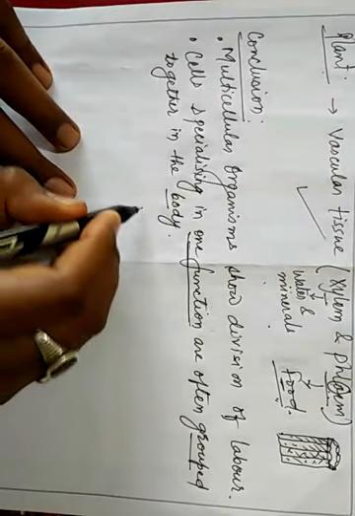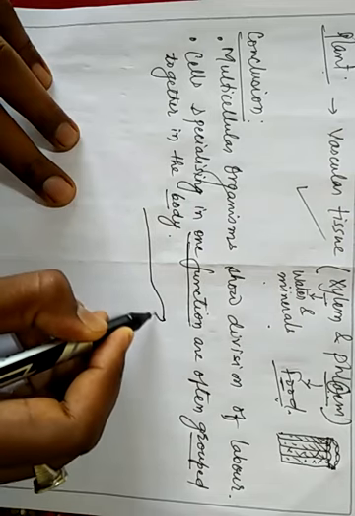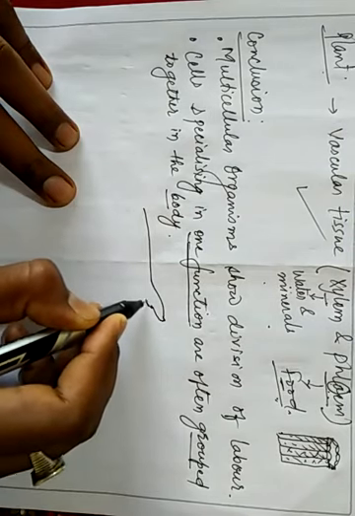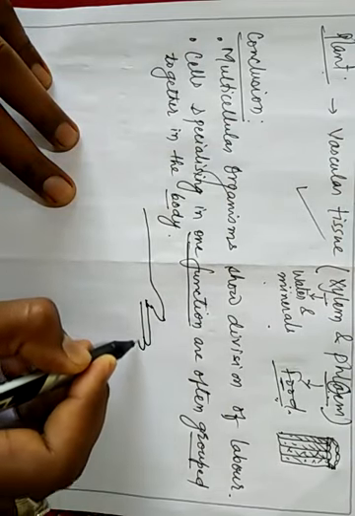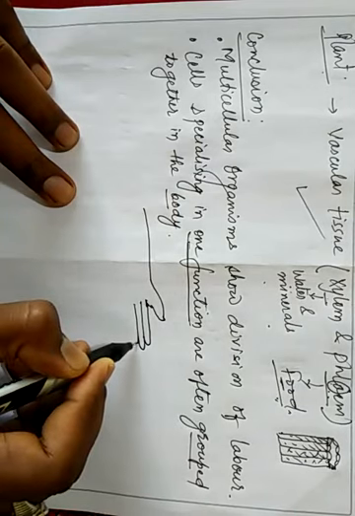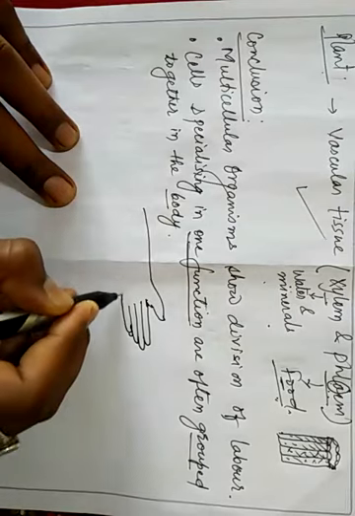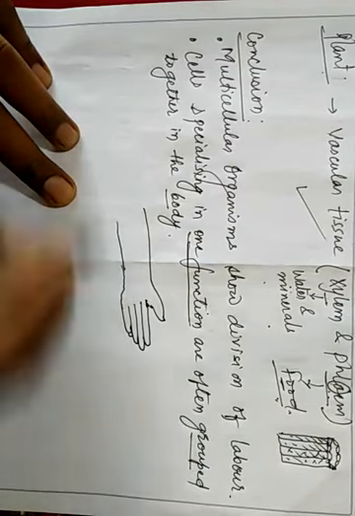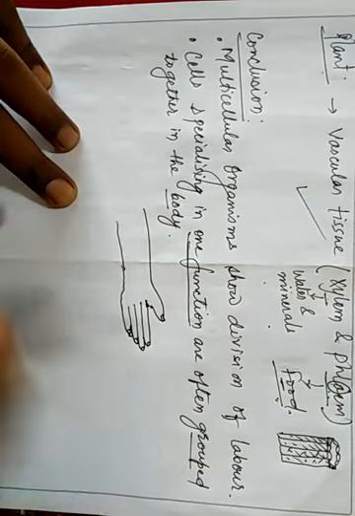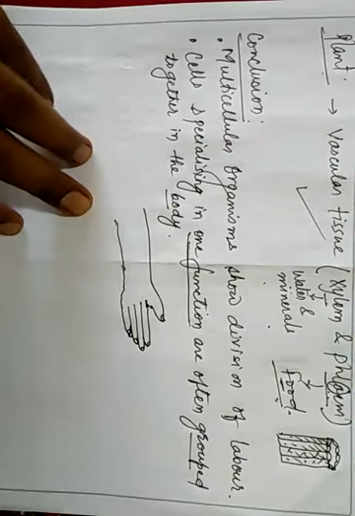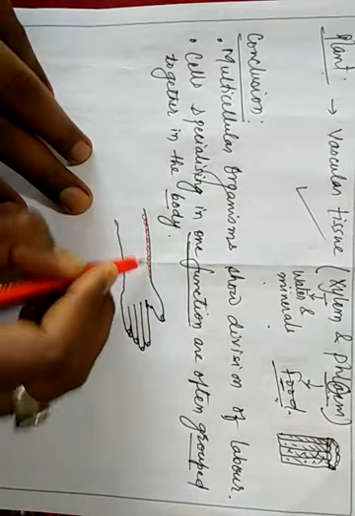You can take the example. Suppose I am drawing a diagram of hand. It's a rough diagram. So in this hand, first skin at the top, so skin cells, they are in group.